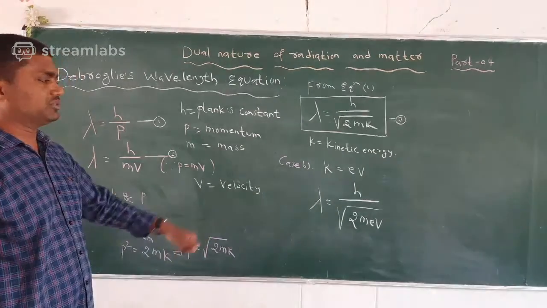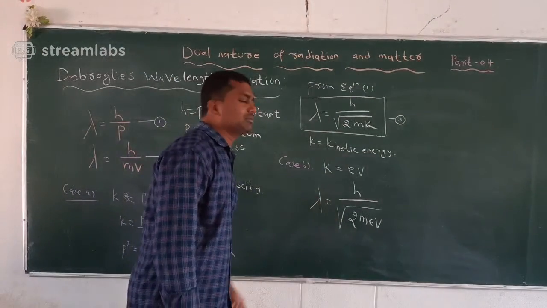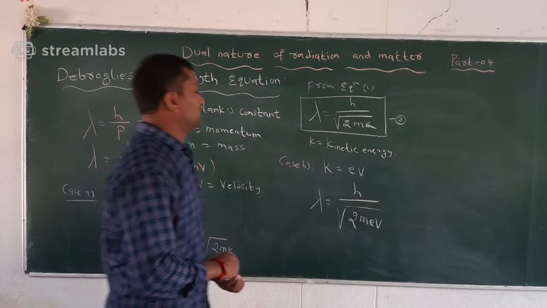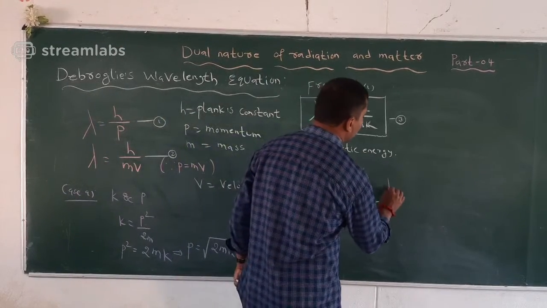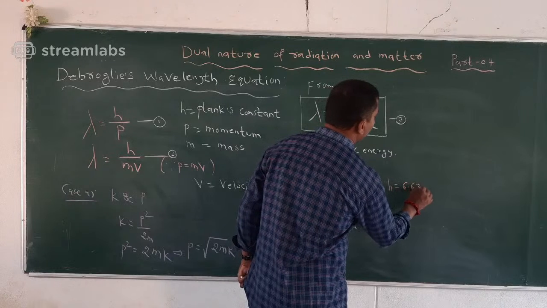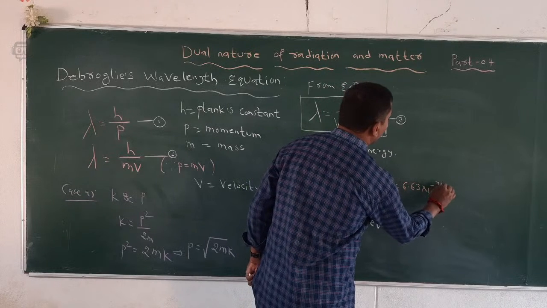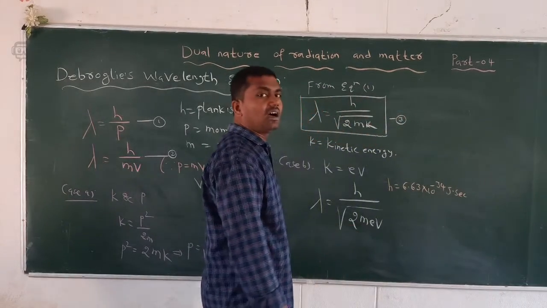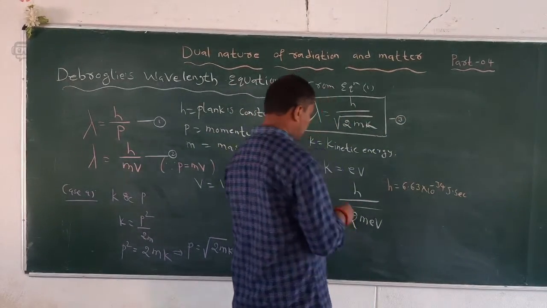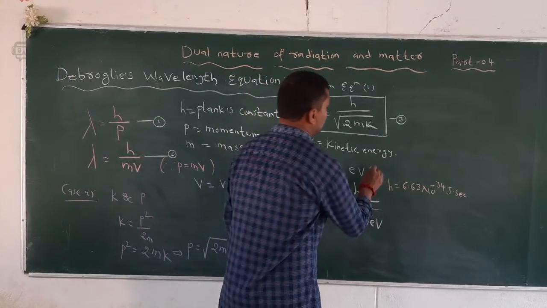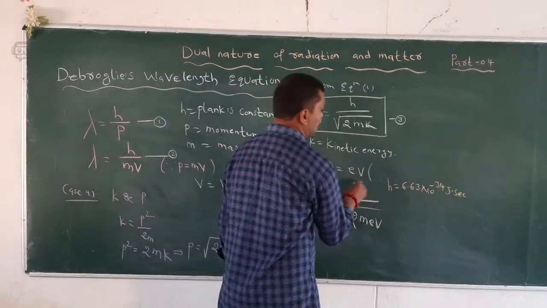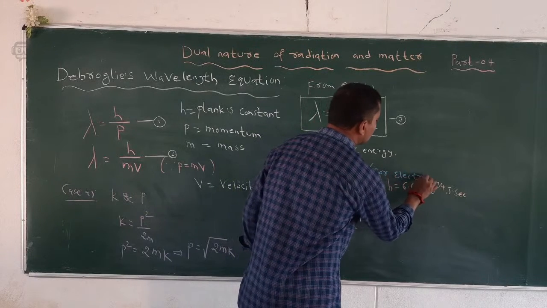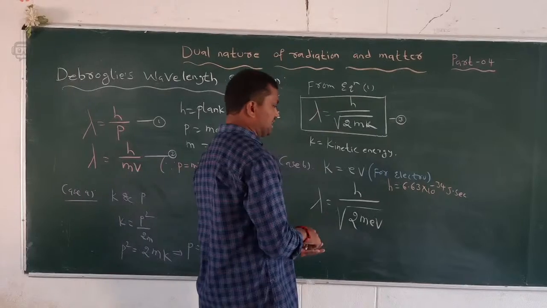We know that h is nothing but Planck's constant, so I will write the values. h is equal to 6.63 into 10 power minus 34 joule second. m is the mass of the particle. Here we take the particle to be an electron.